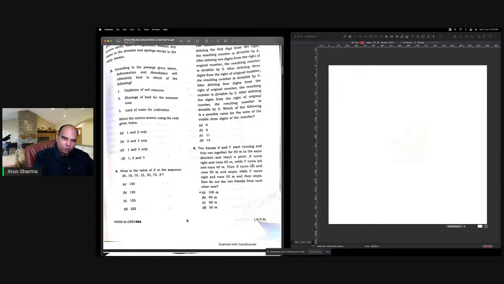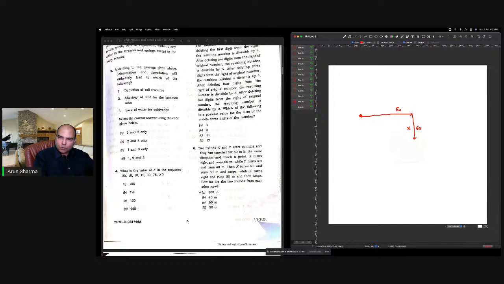You should do this. Two friends X and Y start running and they run together for 50 meters in the same direction and reach a point. So let's say they are moving in this direction, X and Y. They have done 50. X turns right and runs 60 meters. So X is turned right and runs 60 meters. Y turns left and runs 40 meters. So Y turns left and runs 40 meters.